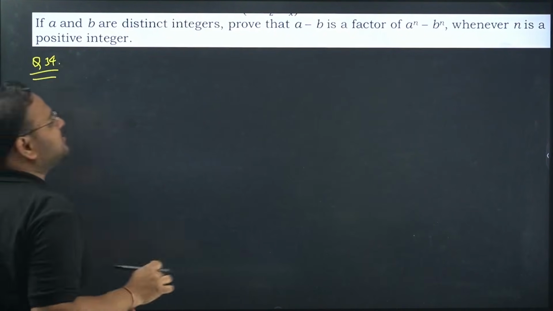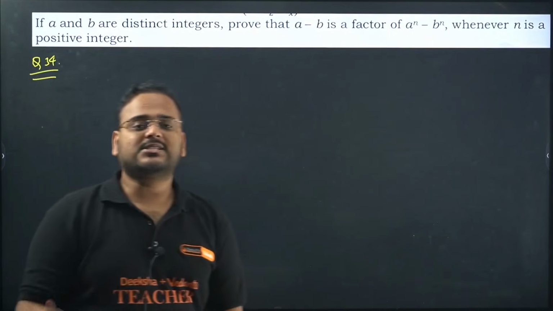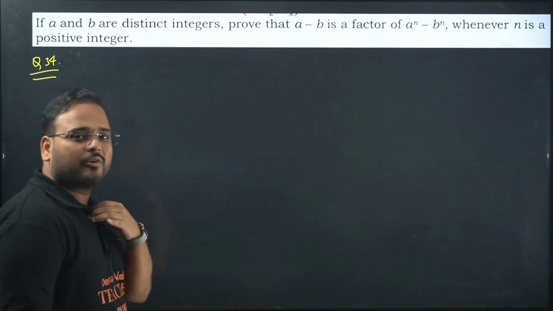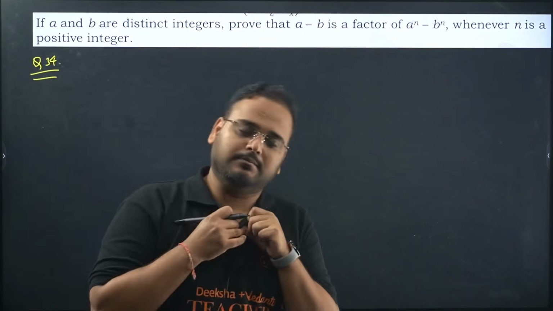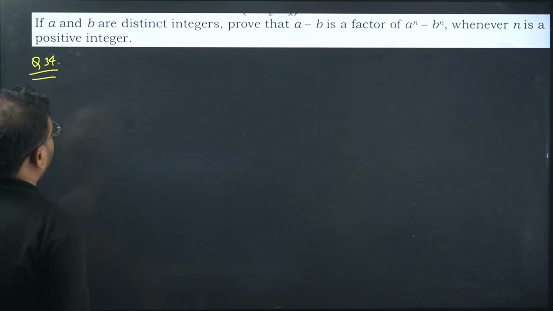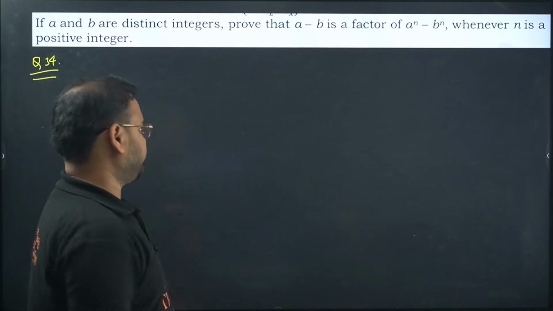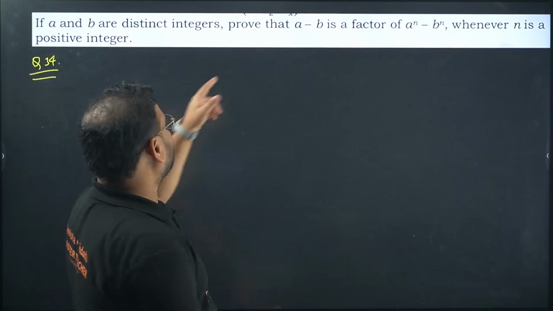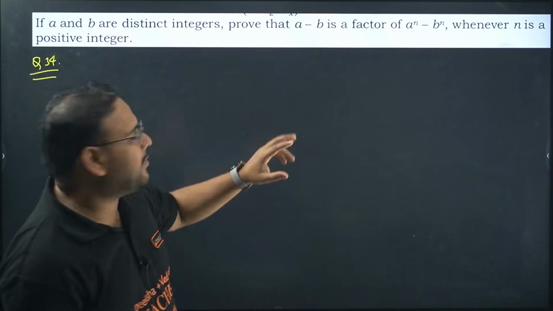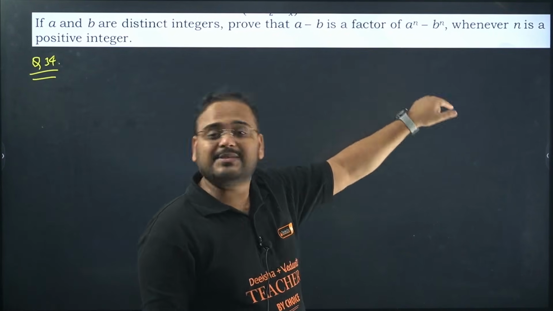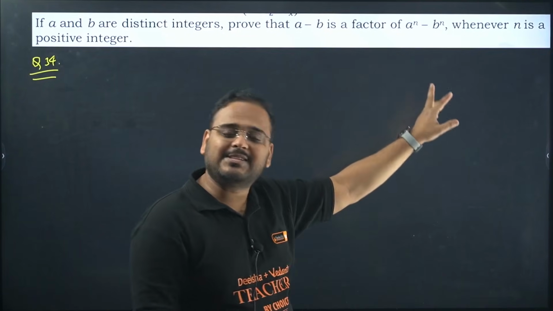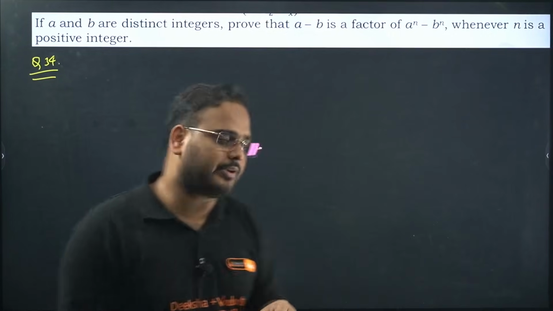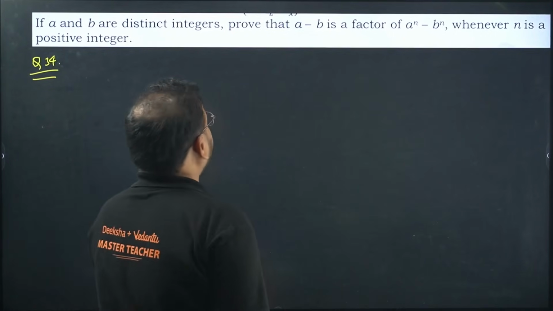A very similar question with a different aspect and a very common one. This was, I think, asked in one of the foundation exams as well. I have seen when students prepare for JEE from their earlier grades, this was a question asked in their foundation. They gave an option of which of these are the factors, and one of the options was a minus b. And how we used to get that, remember, if we write it as a square minus b square, a minus b is there. If I write a cube minus b cube, you'll get a minus b again. So that's how we predicted the answer. But today I'm here to give you the entire solution, of course. Let us try.